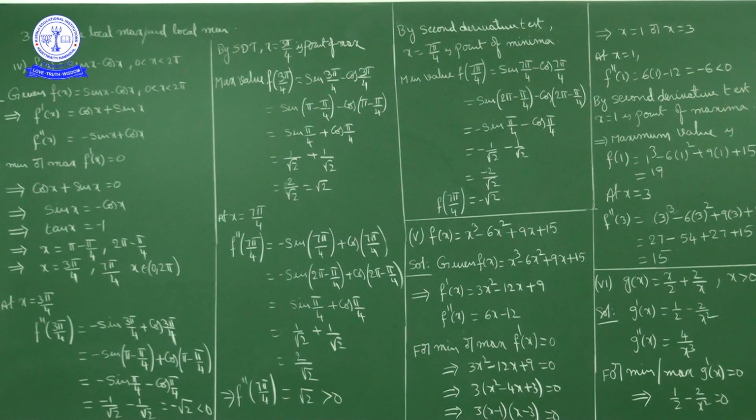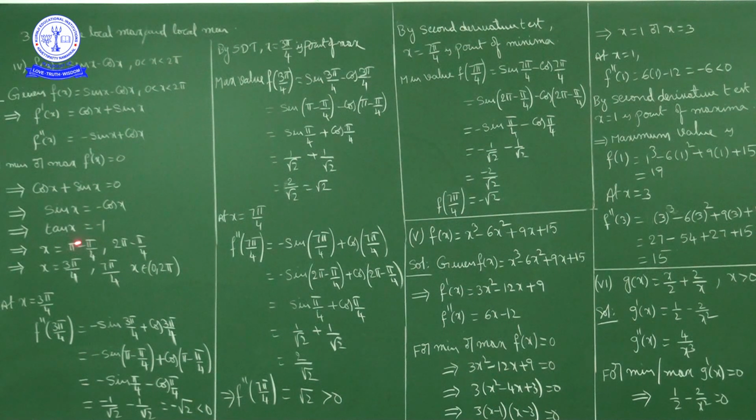But tan x equal to 1 means x is equal to pi by 4, pi plus pi by 4, 2 pi plus pi by 4, 3 pi plus pi by 4. So tan x equal to minus 1 means x is equal to pi minus pi by 4, 2 pi minus pi by 4, 3 pi minus pi by 4, 4 pi minus pi by 4.